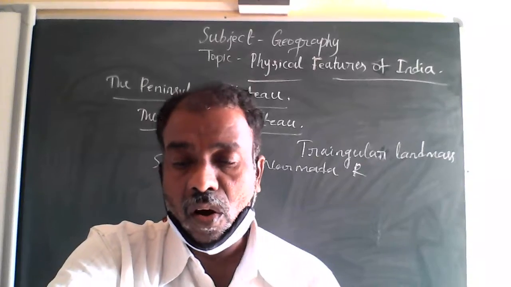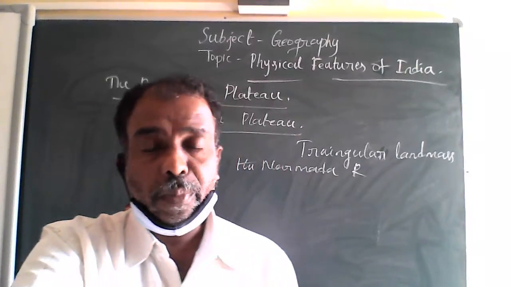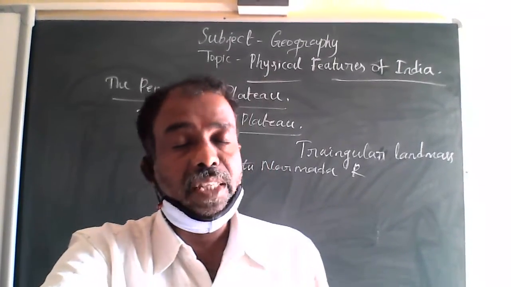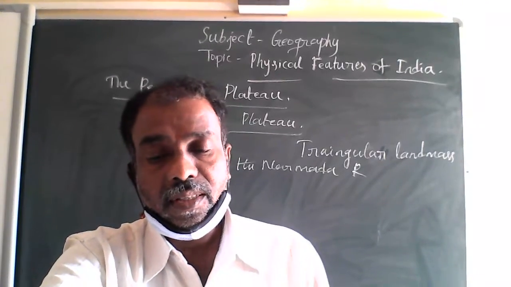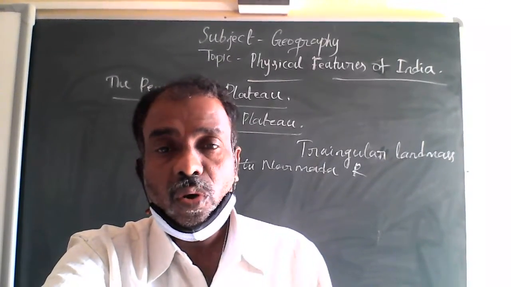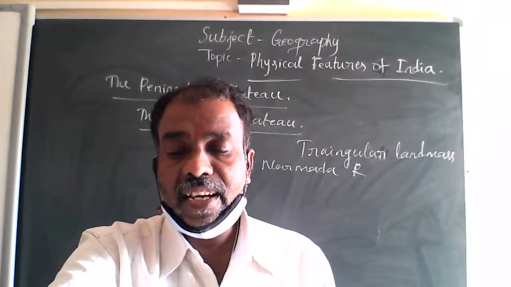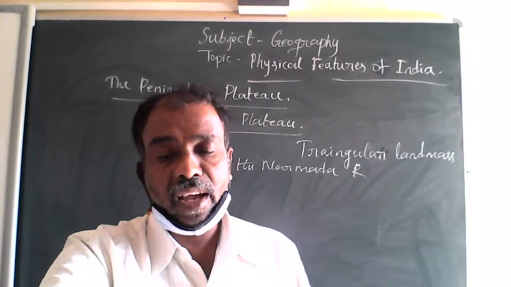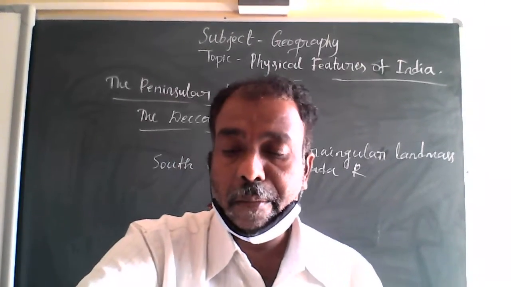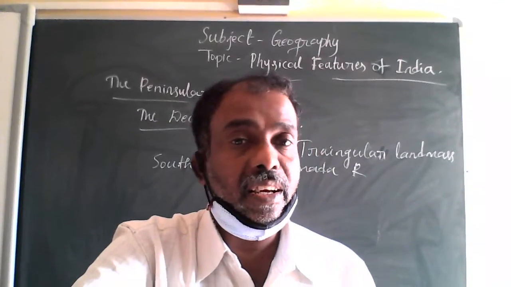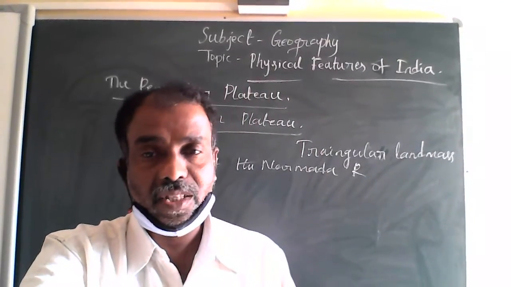So these are the three main prominent hill ranges in this plateau.